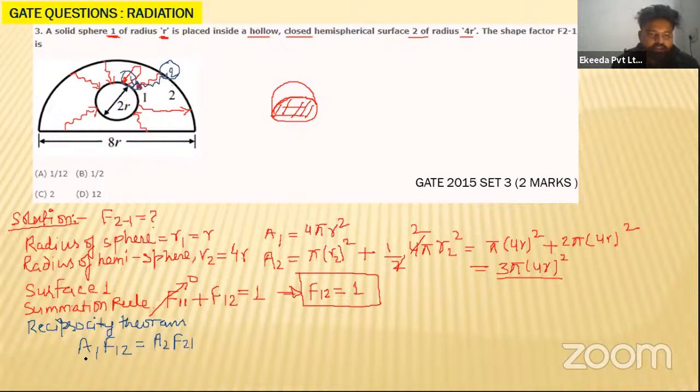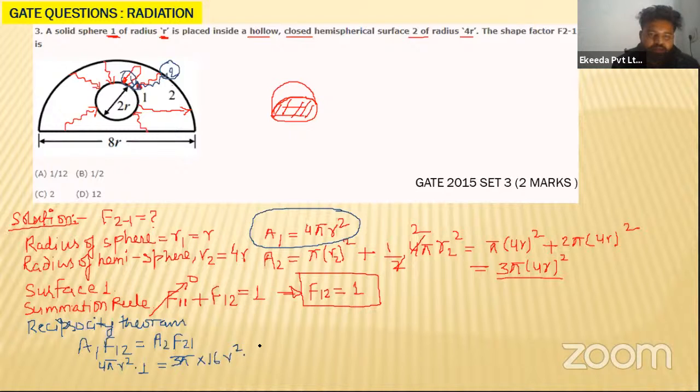Yes. So let us see. What is the value of A1 here? A1 is equal to 4 pi r square. What is the value of F12? You have calculated, that is equal to 1. What is the value of A2? 4 pi into (2r) square, so this will become 16 pi r square. Very good.